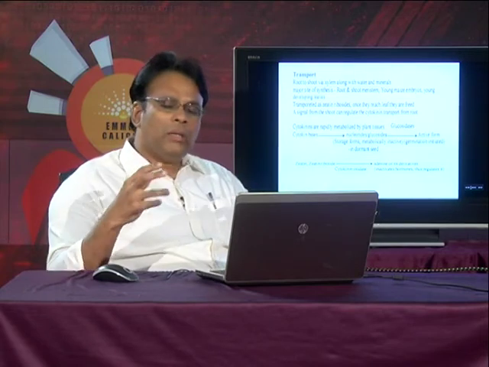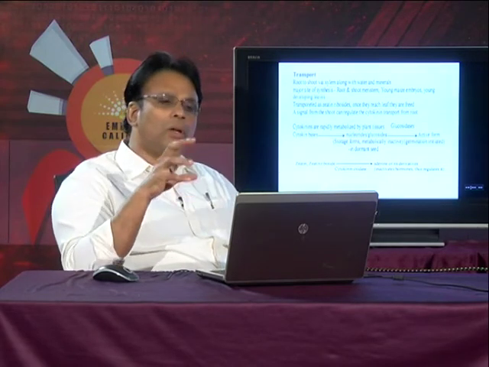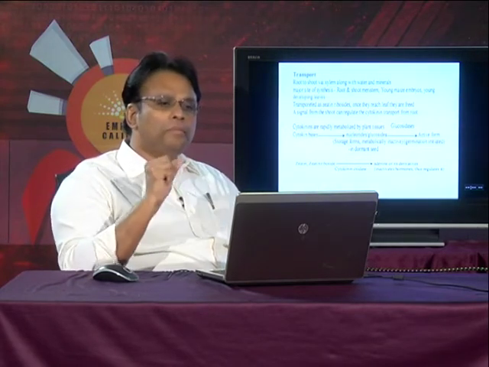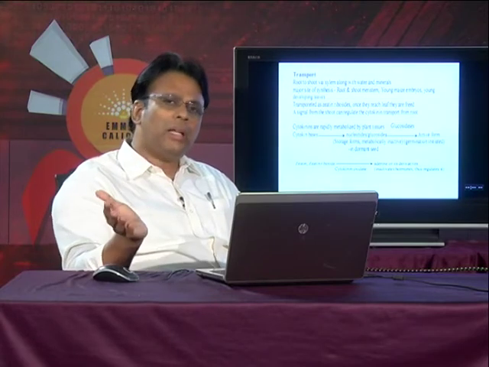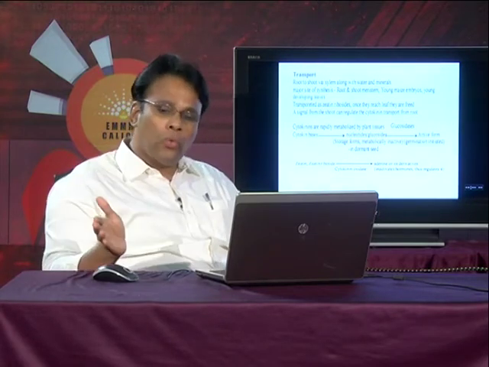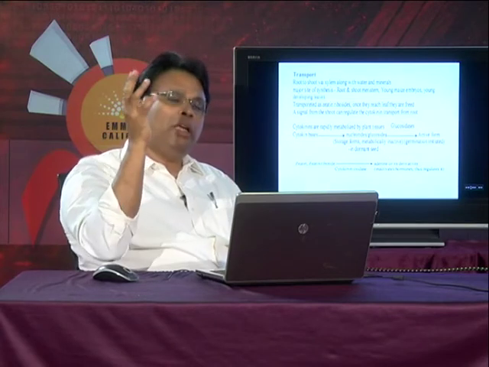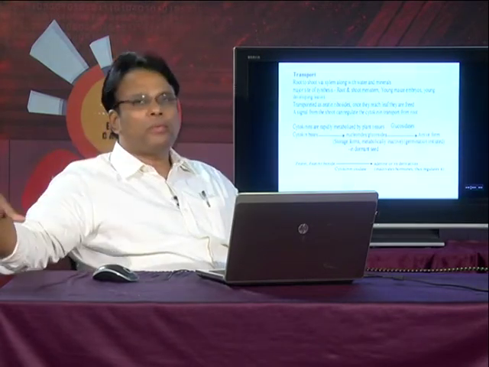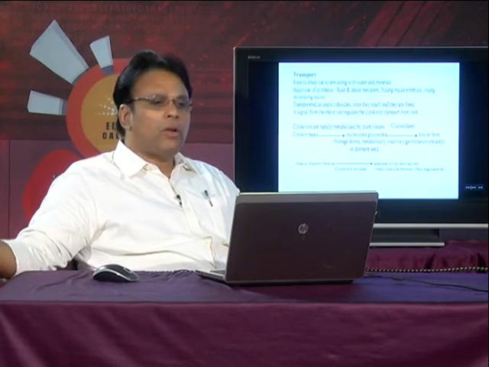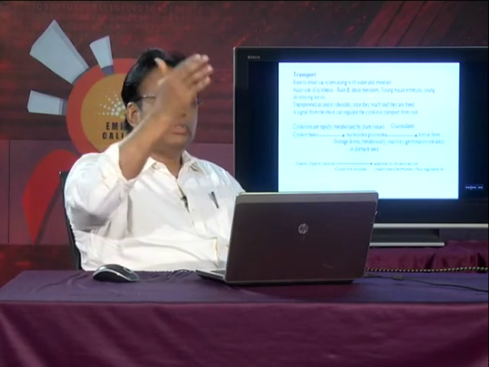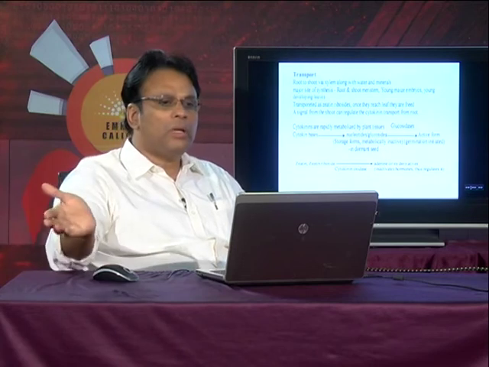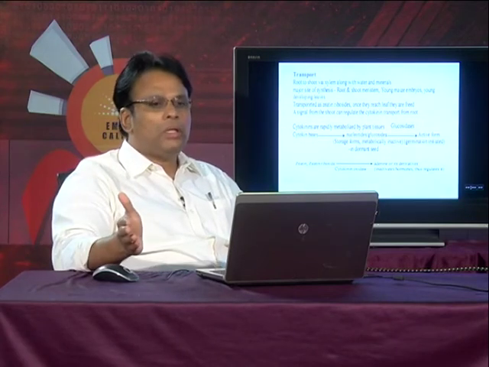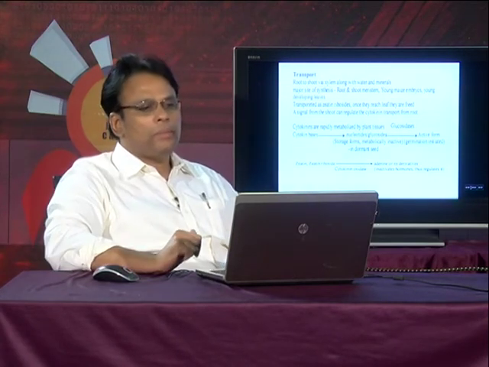Already we have seen root is one of the best locations of synthesis of cytokinin. And what makes the transportation of the cytokinin from the root to the shoot? Generally, if there is a requirement of cytokinin in the shoot, a signal is coming from the shoot to the root region, and accordingly the cytokinin is transported from the root region to the shoot region.